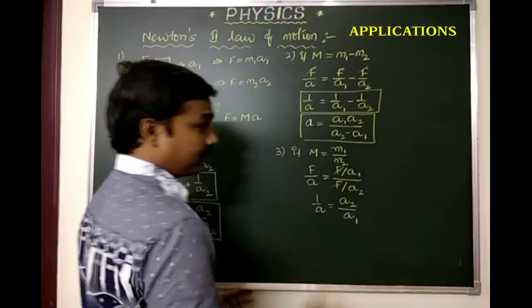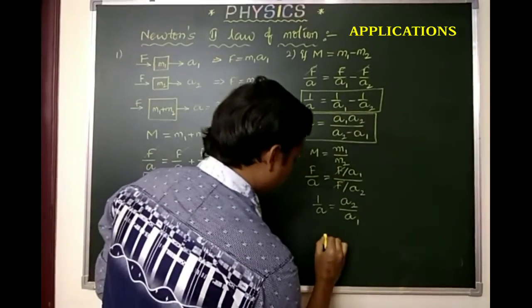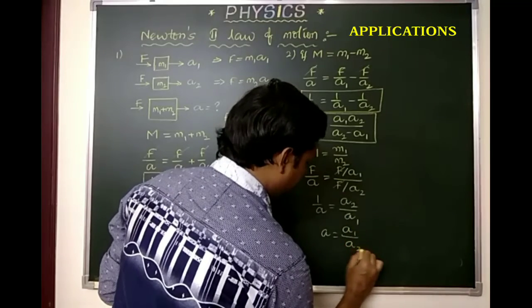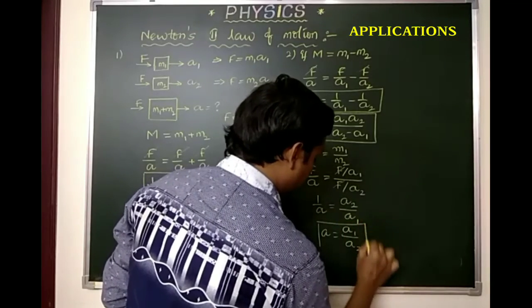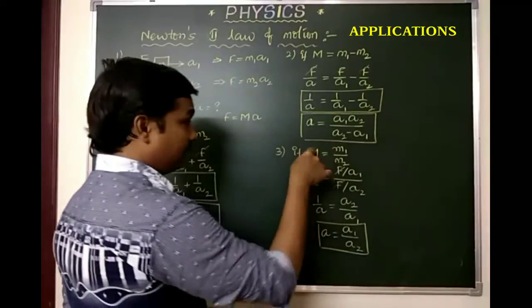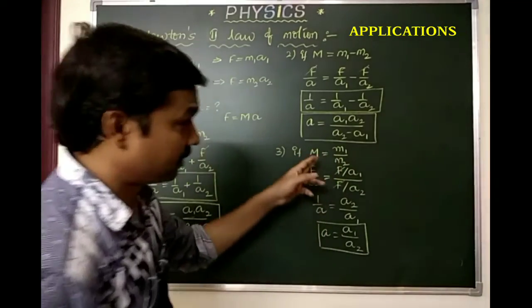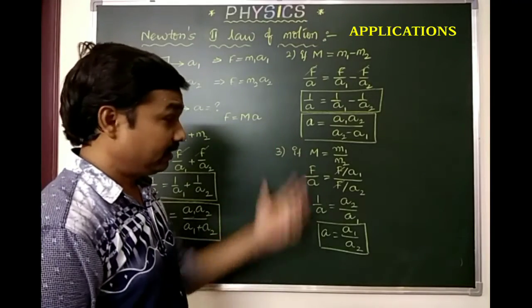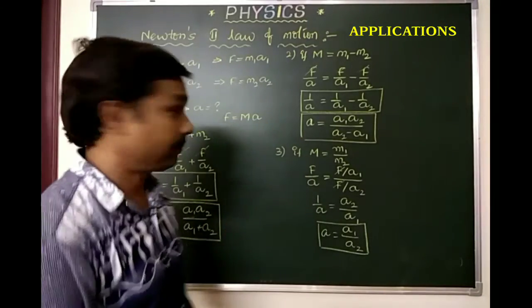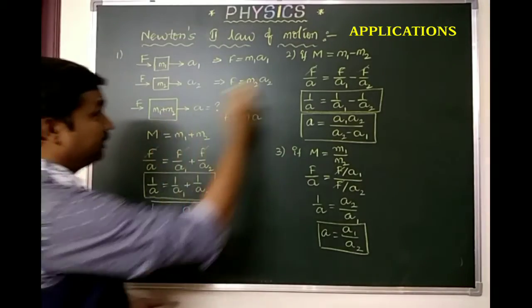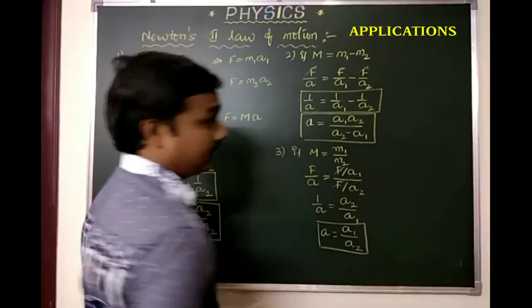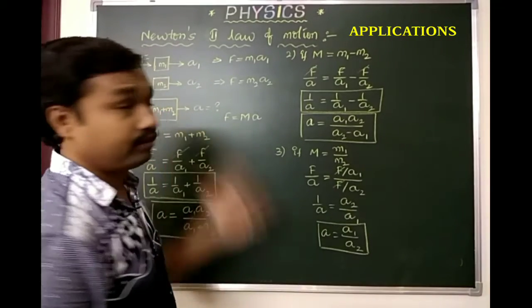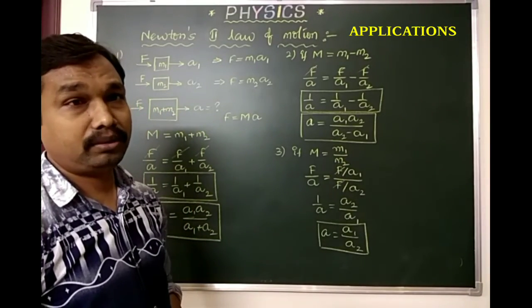A2 will go to the numerator, so we get A2 by A1, and A equals A1 by A2. This is the relation for capital M equals M1 by M2, if they divide and then we apply a force on it. Here combined, here subtracted, here divided. These are the relations we have when force is exerted on different bodies.